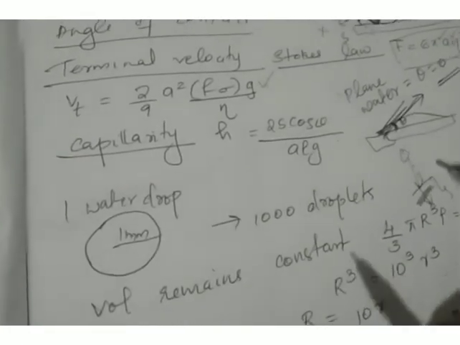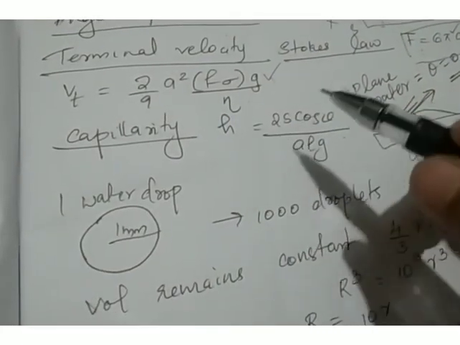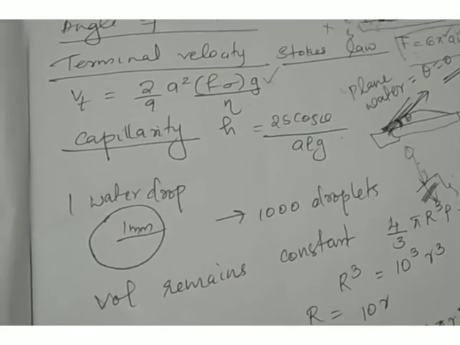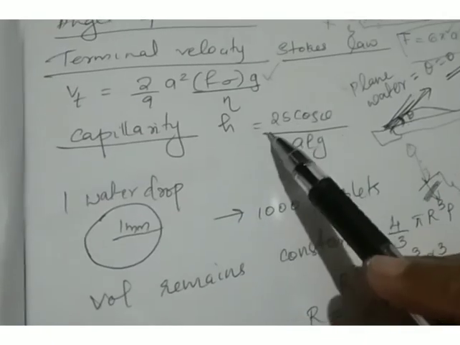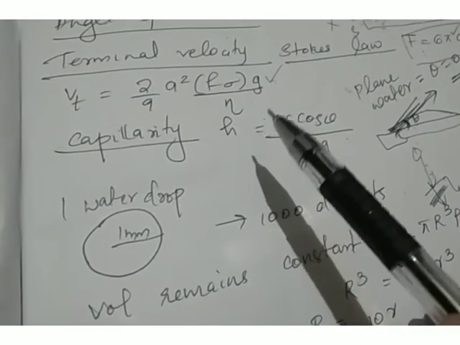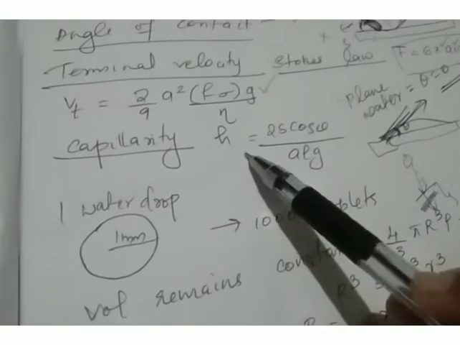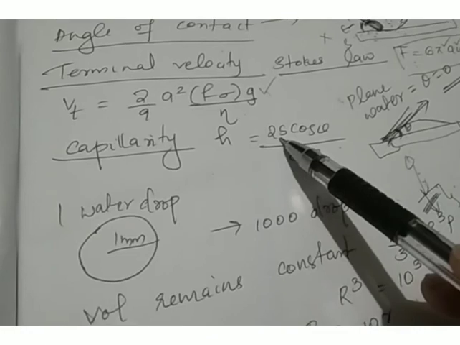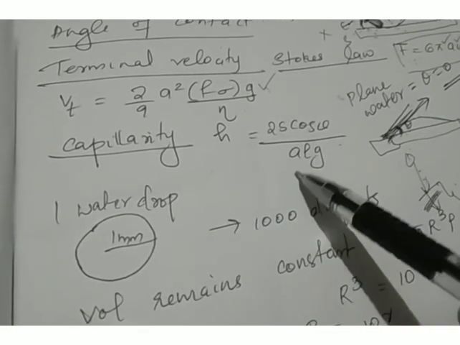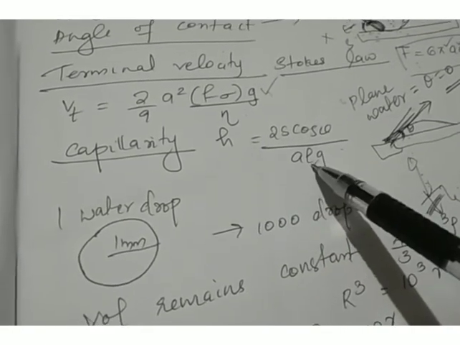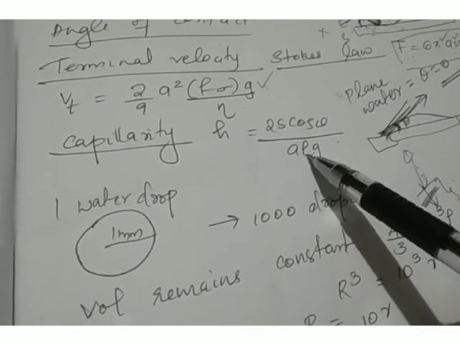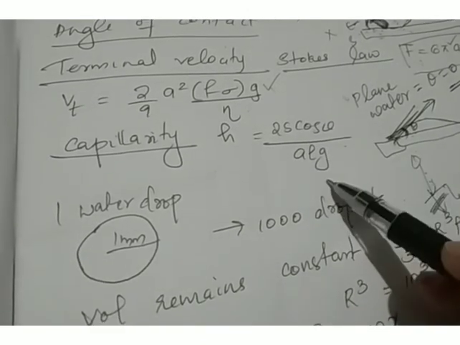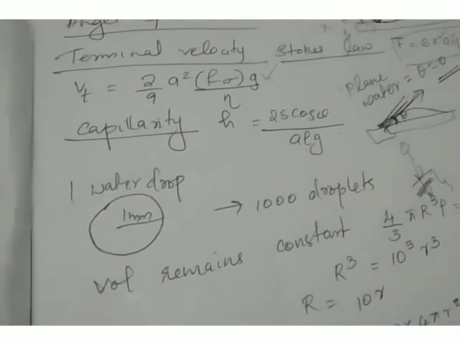And next is capillarity. What is capillarity? The upward movement of the liquid through narrow spaces is known as capillarity, and how much capillary rise has taken place can be calculated using this expression: h equal to 2S cos theta by r rho g, where S is the surface tension, theta is the angle of contact, r is the radius of the capillary tube, rho is the density of the liquid, and g is the acceleration due to gravity.